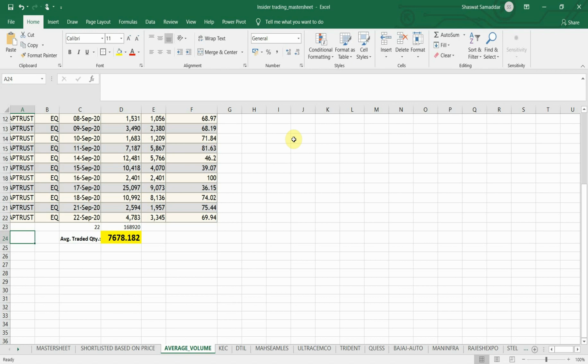Now, if the promoter has made a position of 1 crore, then it's very crucial for us to brainstorm why the promoter is doing so, why he has invested that 1 crore rupees in that particular stock. There could be various possibilities.